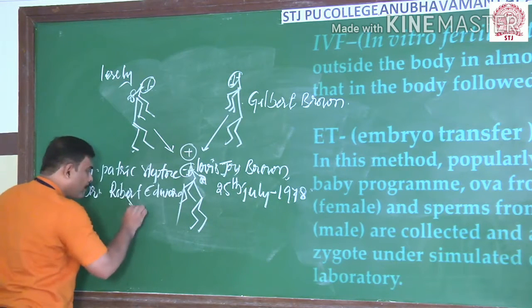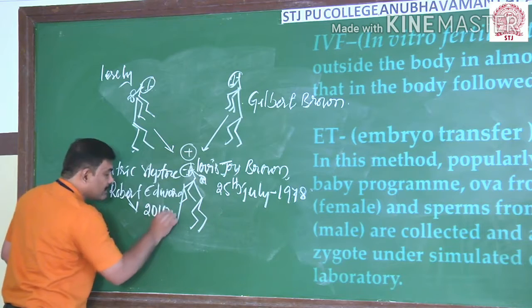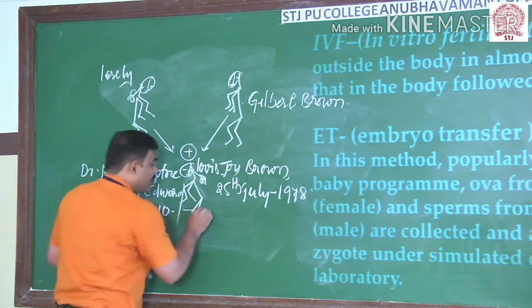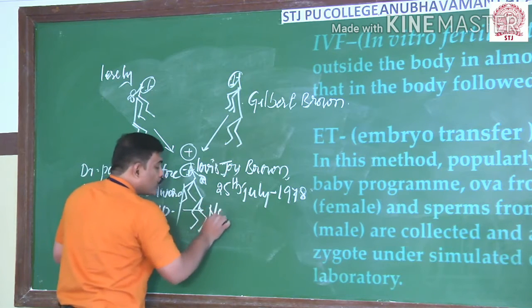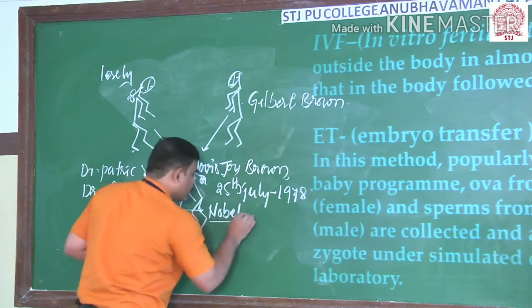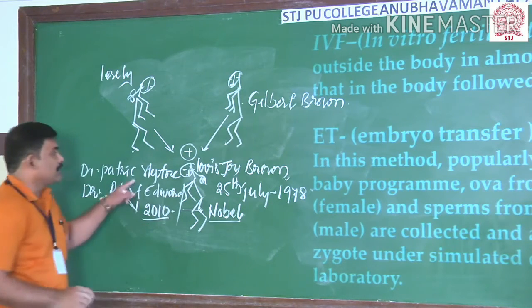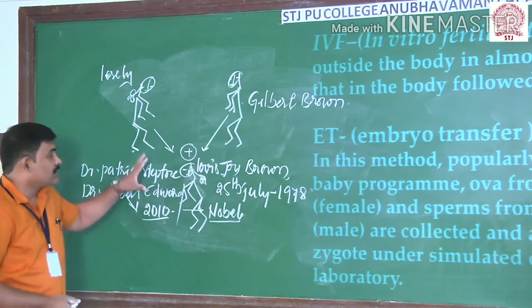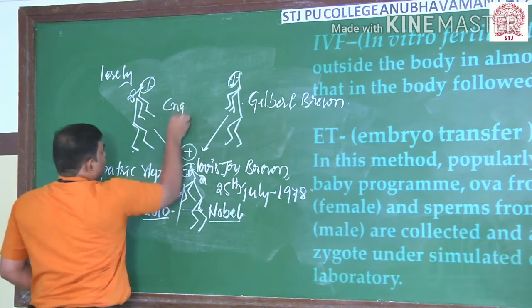Robert Edwards even got the Nobel Prize in the year 2010 for his research on the test tube baby. So this is the first test tube baby, and it took place in England.